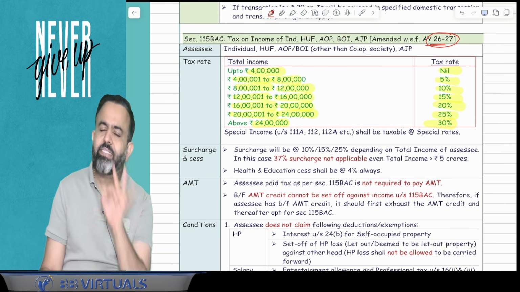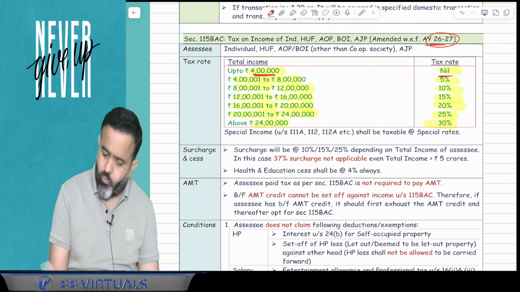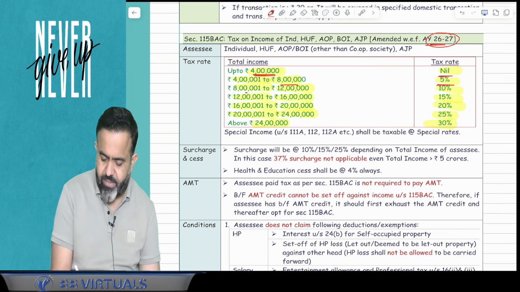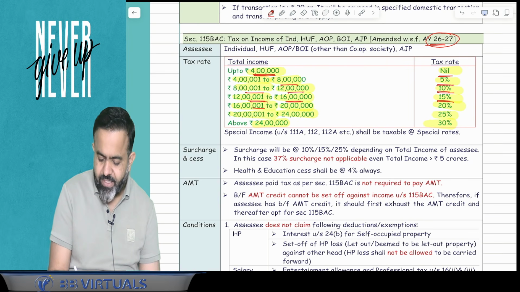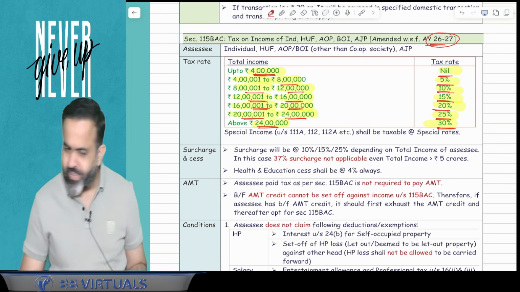Here the slab rate says that up to 4 lakh of total income there is no tax. 4 lakh to 8 lakh, 5%; 8 lakh to 12 lakh, 10%; 12 lakh to 16 lakh, 15%; 16 lakh to 20 lakh, 20%; 20 lakh to 24 lakh, 25%; and more than 24 lakh income, 30%. It is very simple to remember.